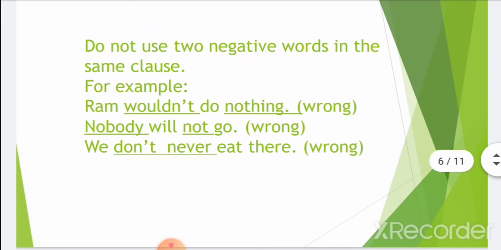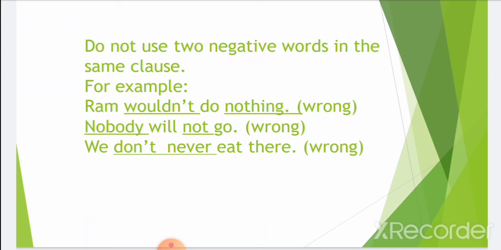While using this method, we should always remember that we should not use two negative words in the same clause. For example, "Ram wouldn't do nothing." This is wrong because there are two negative words: wouldn't is negative and nothing is also negative. Either we should use wouldn't or nothing, a single time.